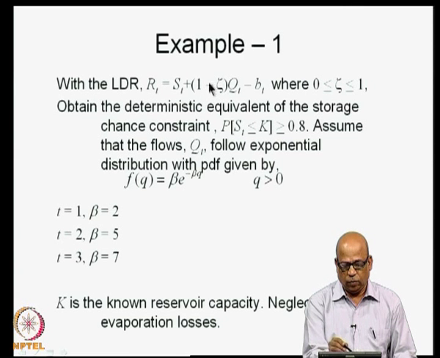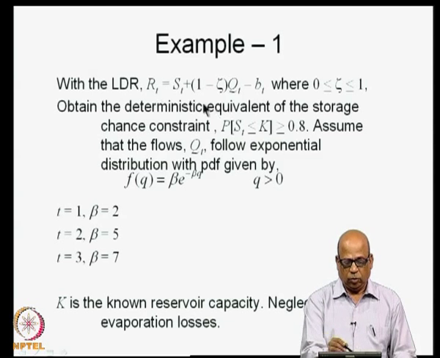So, QT is the inflow. We are saying that in making the decision RT, we will look at some proportion of the QT, because zeta varies between 0 and 1, we may say that zeta is equal to 0.5, let us say, which means that we are saying 50% of the QT is taken into account while making the decision RT. So, that is the idea.